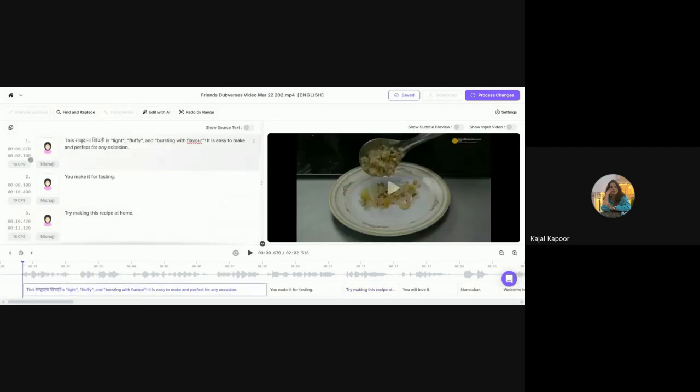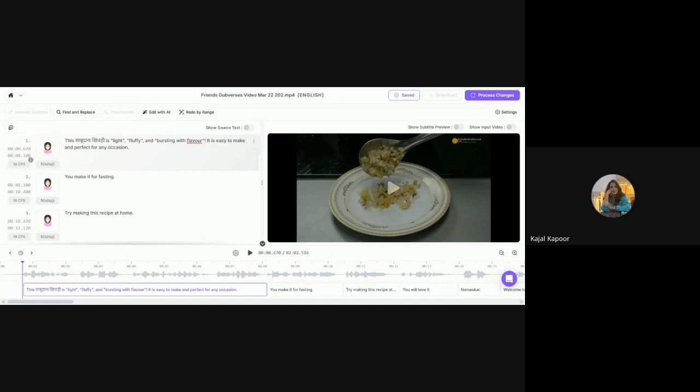The second thing is, if you see in segment one, I have used double quotes, I've used a comma, I've used different punctuation marks. So you can use different punctuation marks to match the tonality of the speaker. The AI will adopt it and it will say it in the correct way. You can use double quotes to emphasize it. So basically the simple thing is that we need to watch the input video first, then break the segment, and then merge it, then it will be easier for you guys to review this content.